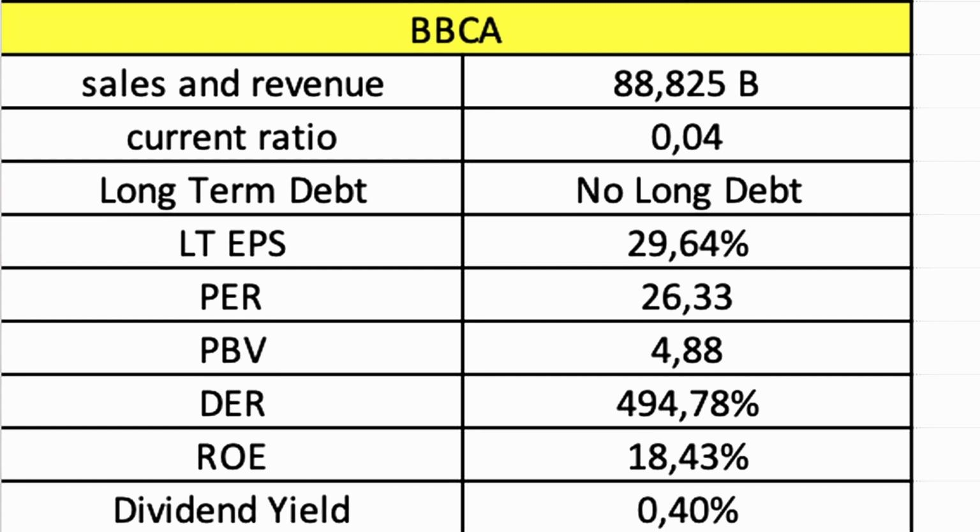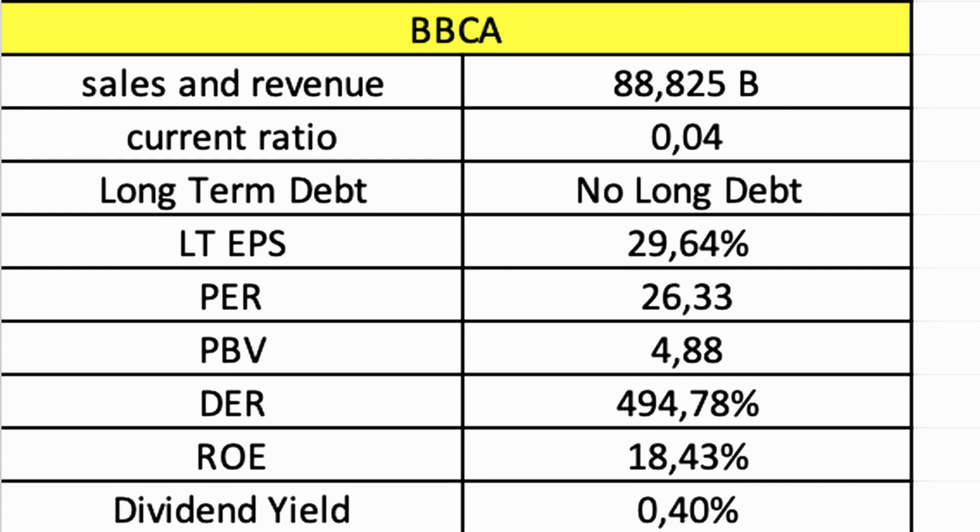The fifth one is the long-term earning per share growth, which is 29.64%. The sixth one is the price earning ratio, which is 26.33. The next one is the price to book value, which is 4.88.